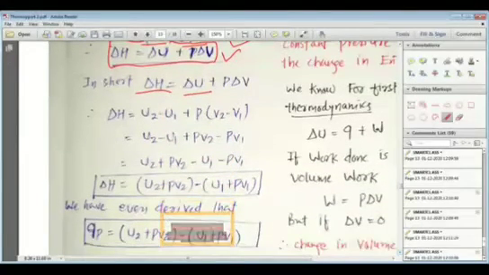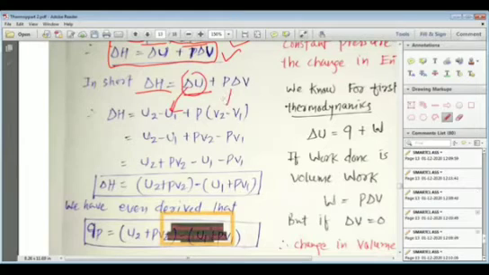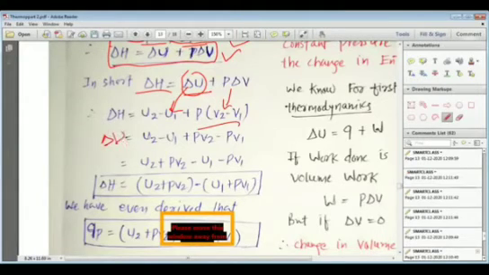Let's move forward. Delta H is equal to delta U plus P delta V. Now instead of delta U we can write U2 minus U1. For delta V we can write V2 minus V1. So by opening this bracket we can write delta H is equal to U2 minus U1 plus PV2 minus PV1.